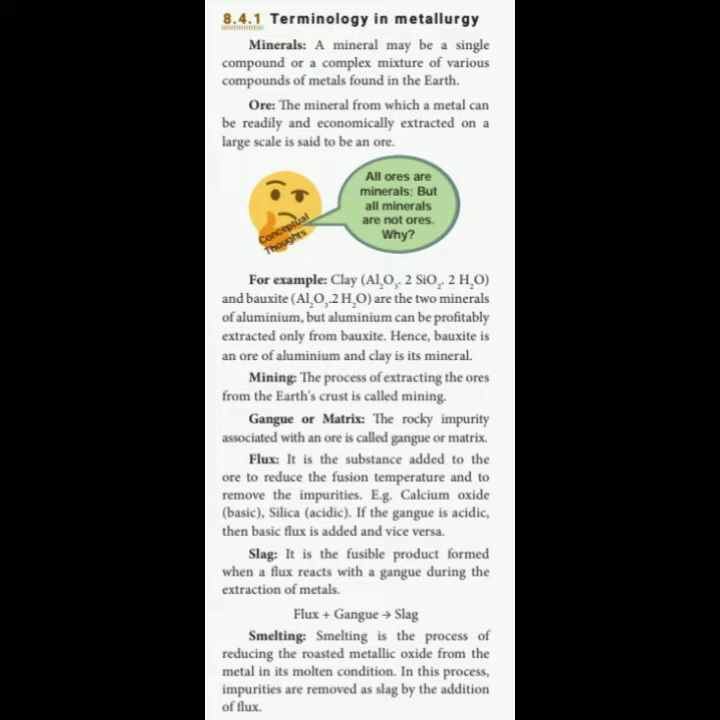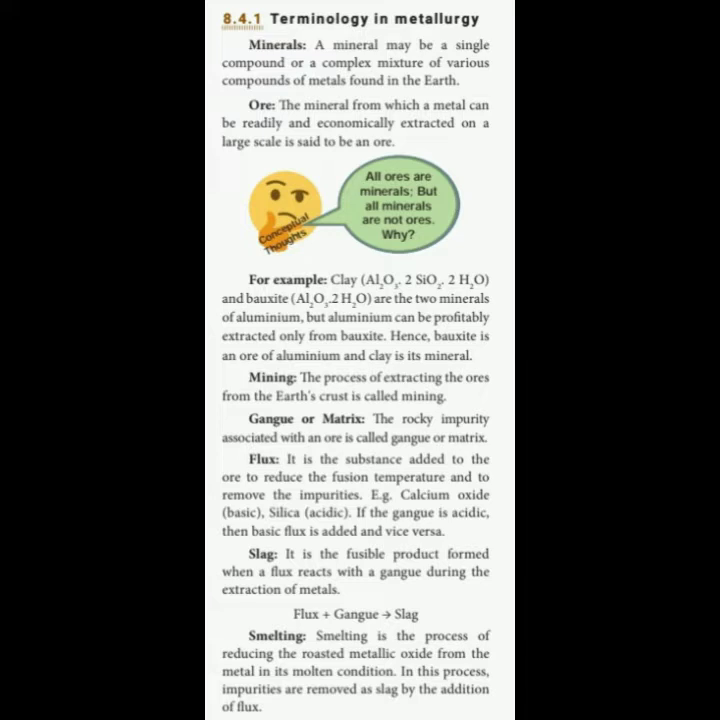Mining means the process of extracting the ore from the earth crust. So the metals which are extracted from the earth crust, that process is called mining. Then what is gangue or matrix? The rocky impurities associated with an ore are called gangue or matrix. That is the earth, the rocky impurities, sand particles which are associated with the ore, we call it gangue or matrix.